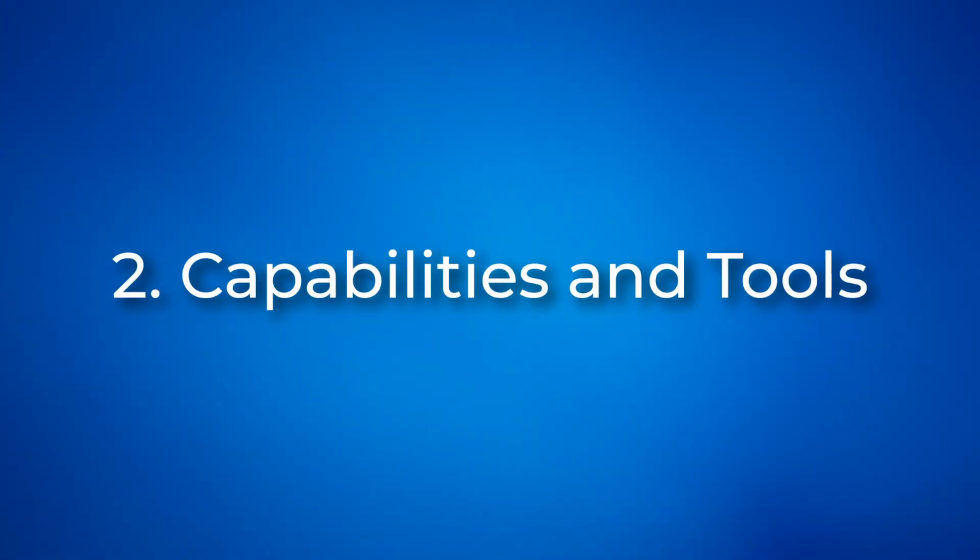Next, capabilities and tools. Tell the agent what its abilities are, list down all the tools it's connected to, and explicitly state when to use each one. This is so it doesn't get confused about when to use each tool it's connected to. Don't assume that the AI agent will figure out what each tool does.